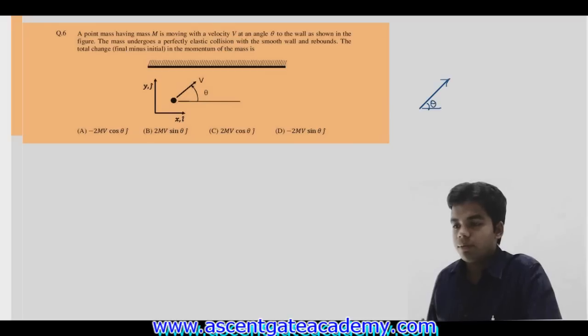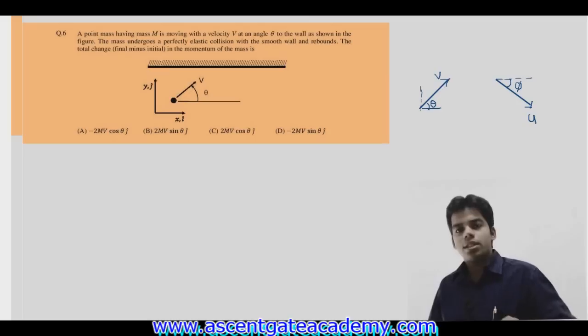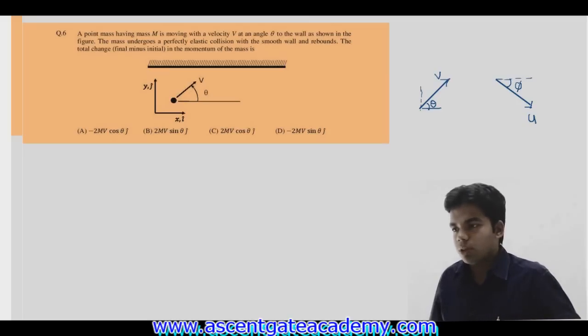Okay, and finally, after rebounding, suppose the velocity is u, and the direction which this u makes from the horizontal is, let us suppose, phi. So initially the velocity is v. The horizontal component of this velocity will be v cos theta into i cap.